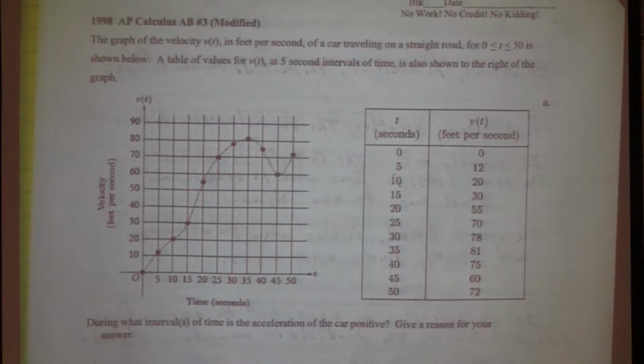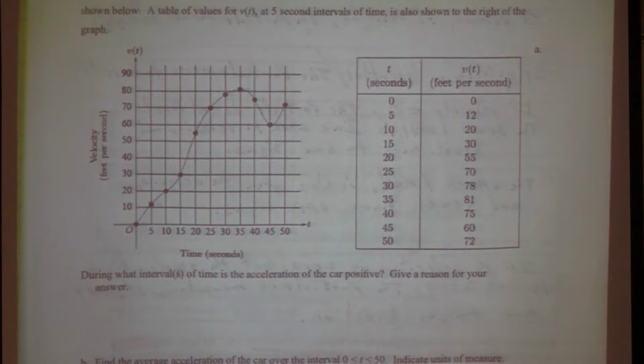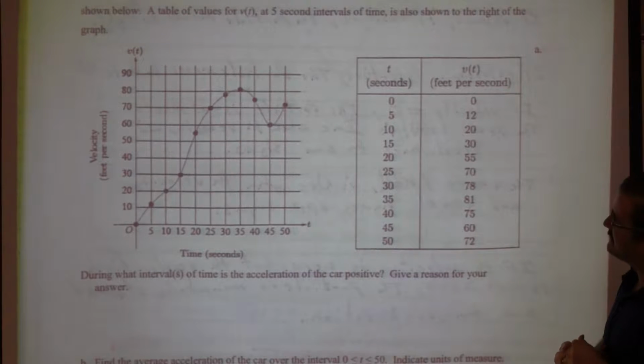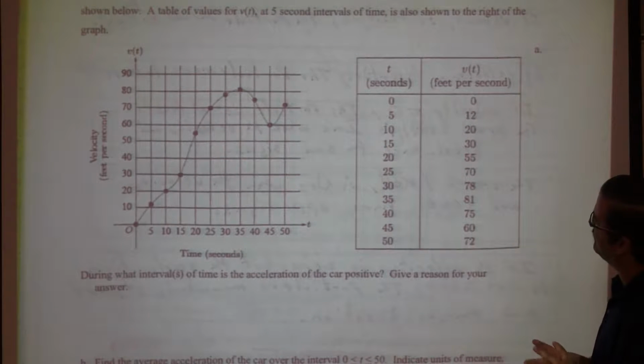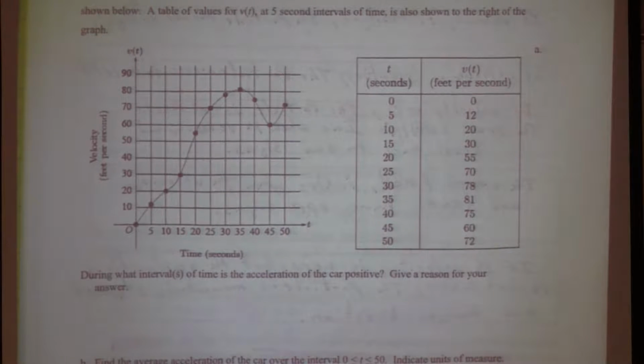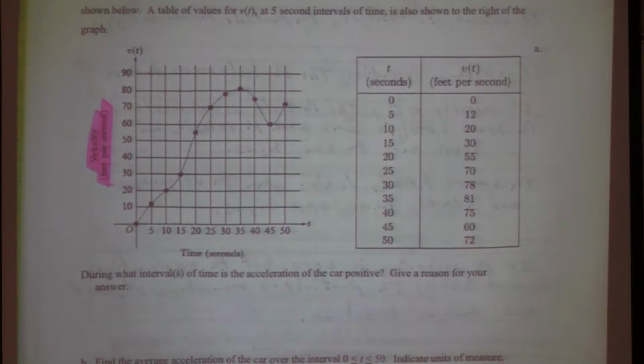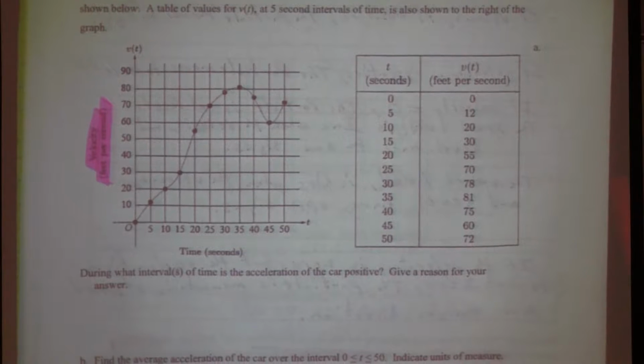this question was modified from the way it was asked on the AP test because, again, there's parts there that we haven't talked about, so you can't answer the way you need to answer them. But looking at this, it says the graph of the velocity in feet per second of a car traveling on a straight road for 0 to 50 seconds is shown below. A table of values for V of t at 5-second intervals is also shown to the right. Okay, so they gave us the table so we know exactly what the velocity was at those moments in time. This is kind of hard to determine from the graph. So again, pay attention to what they're giving you. It's velocity, and it's in feet per what? Per second. Okay?